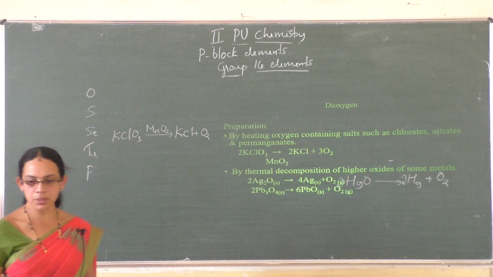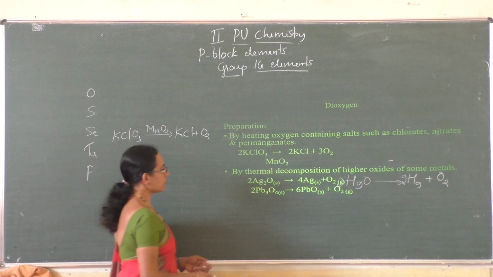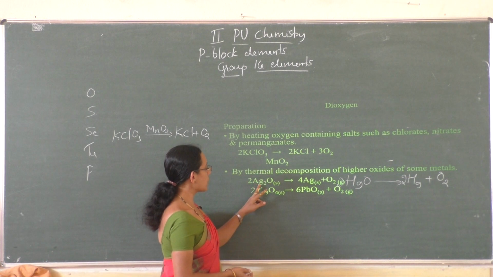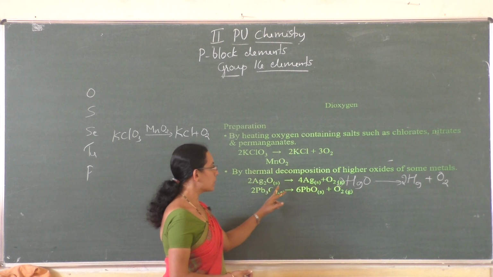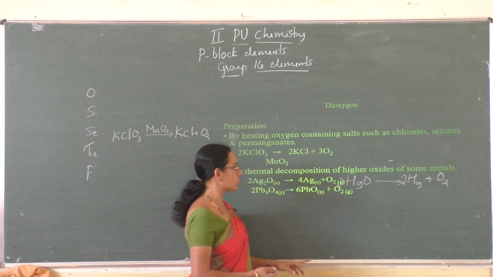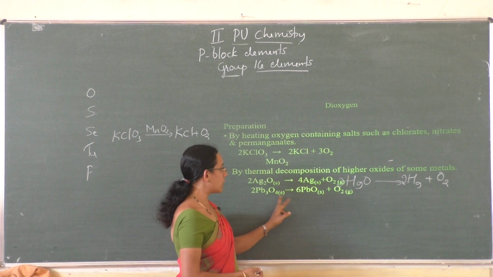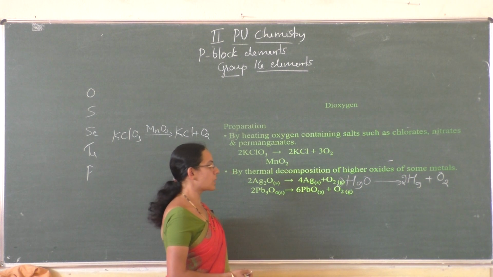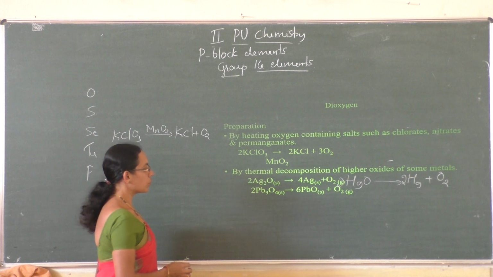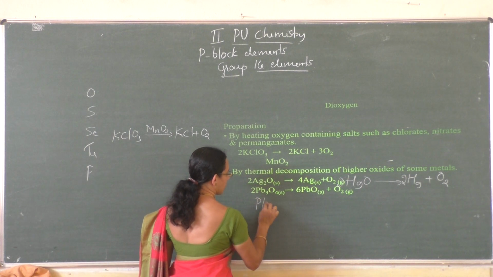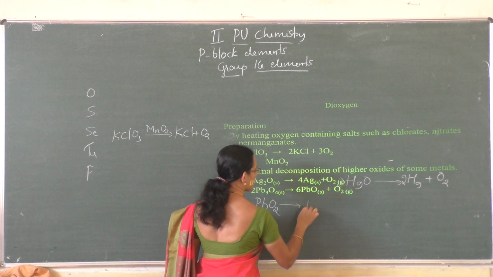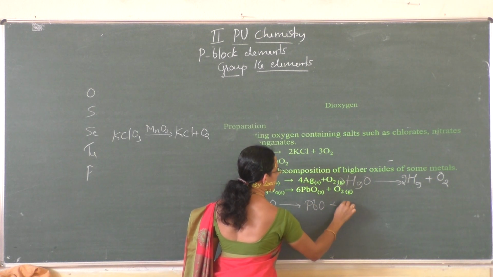and other examples are Ag2O, silver oxide decomposed to give silver and O2. Similarly, lead oxide Pb3O4, red lead, is decomposed to give lead oxide and O2. And one more example is PbO2 decomposes to give PbO plus O2.